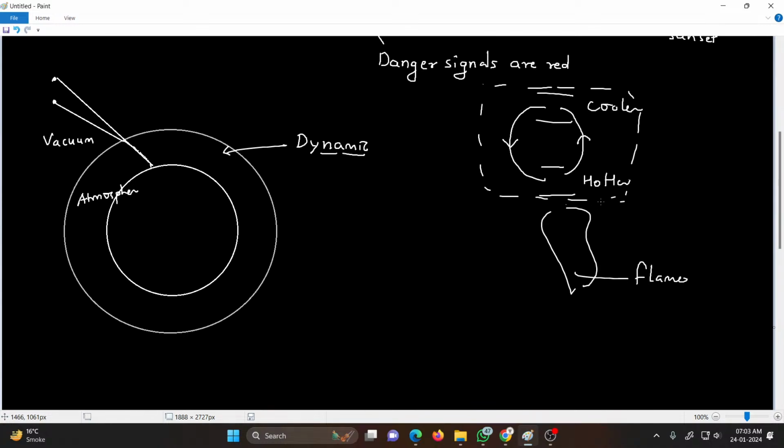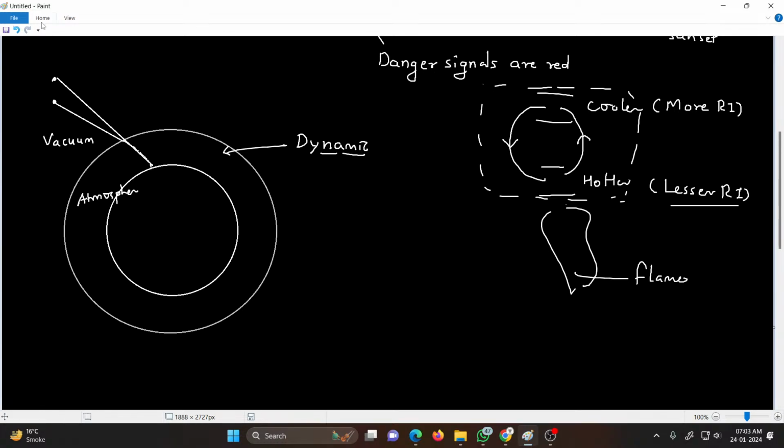So the refractive index is also continuously changing. If the air is hotter, then we will have a lesser refractive index, and if the air is cooler, then we have more refractive index.